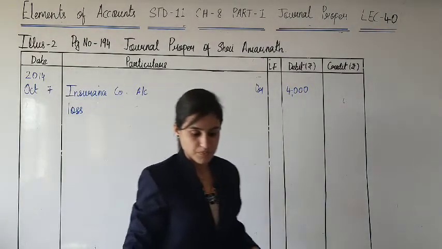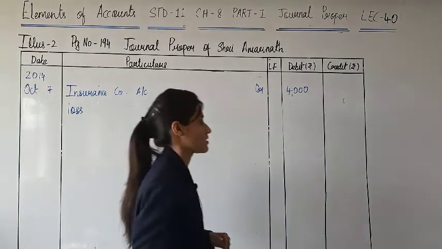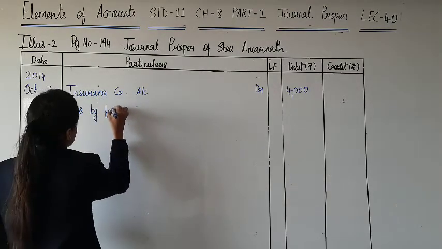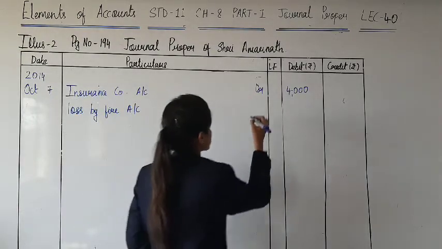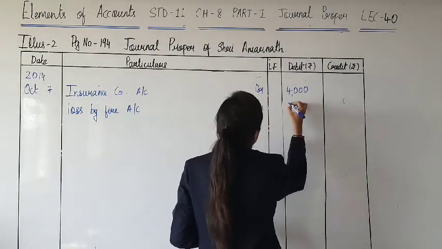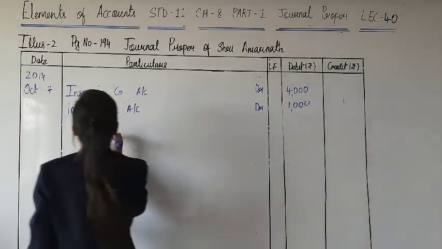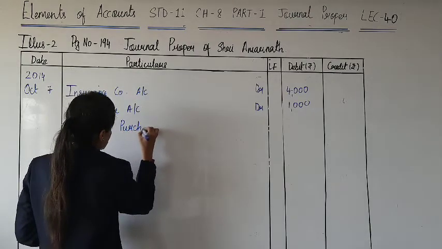So what is the loss? Loss due to fire. Yes, fire has occurred. So loss by fire account debit. Purchase account.